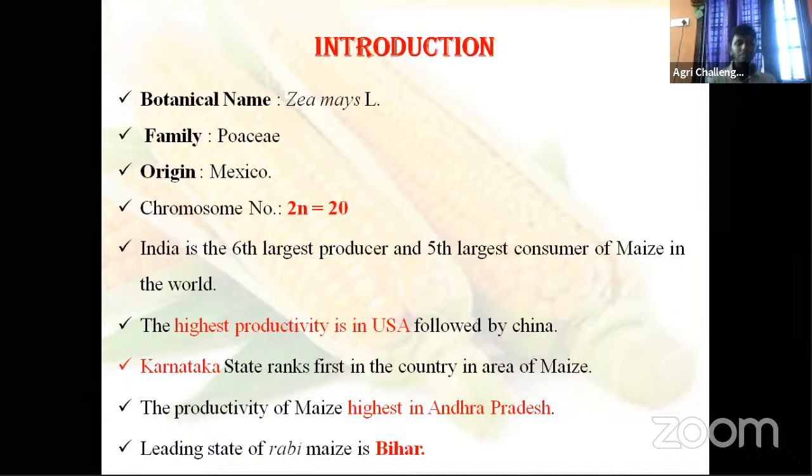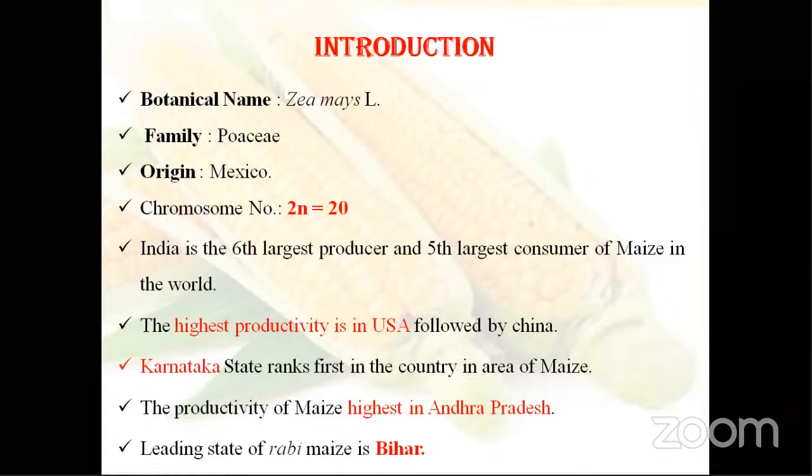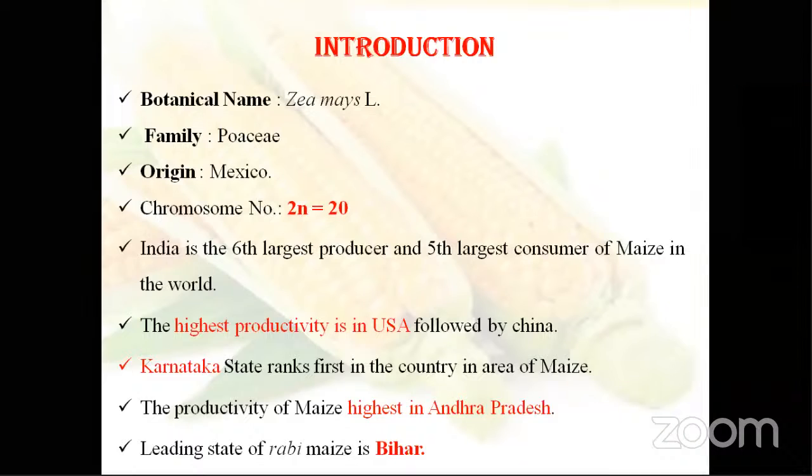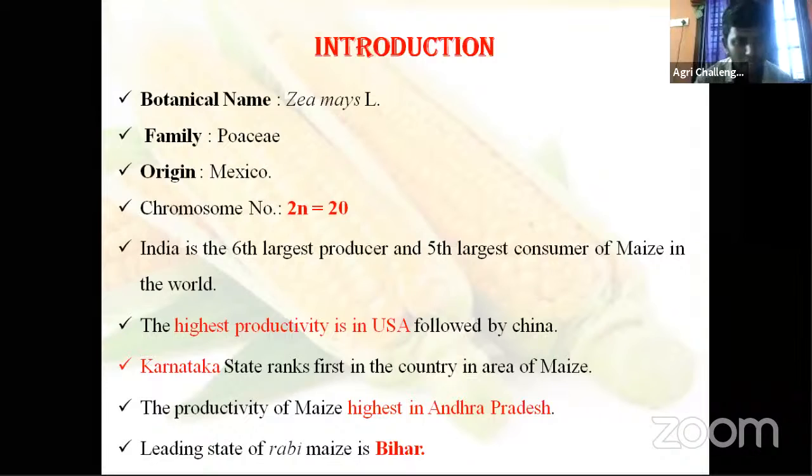Then coming to India, Karnataka state ranks first in the country in area of maize. Andhra Pradesh, Karnataka, Telangana, Tamil Nadu, where do we have the highest production of maize? Karnataka. Then the productivity of maize is highest in Andhra Pradesh. Our state has the highest productivity. Just see it, highest area in Karnataka.